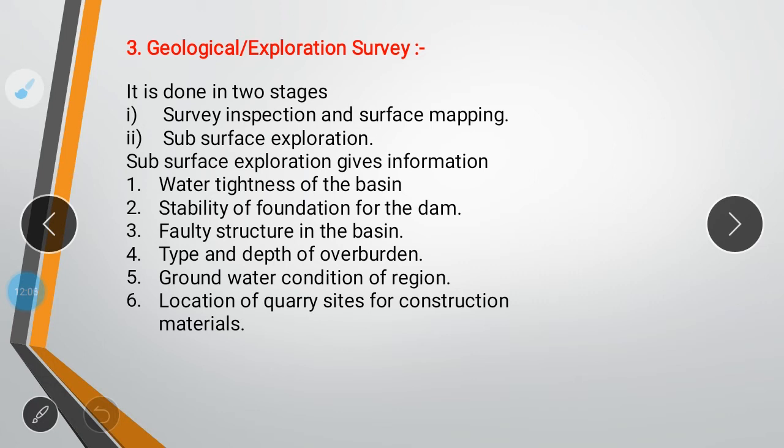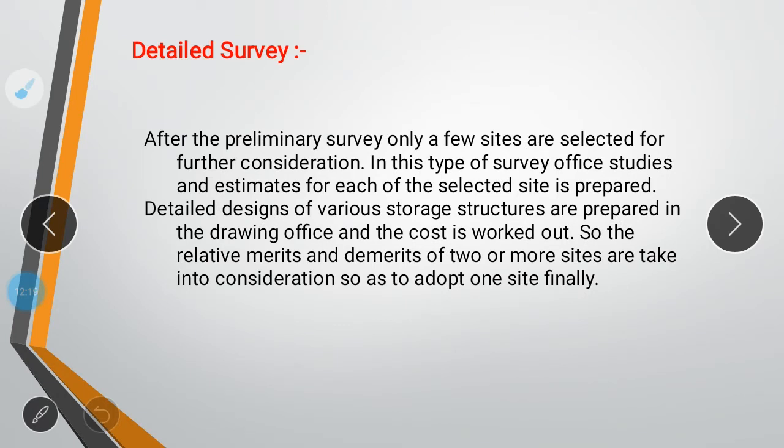Next is location of quarry site and construction material. You have to also mention and think about which area you are going to construct in, and what the quarry site and its location are, in the geological and exploration survey. Next one is detailed survey. In detailed survey, what you have thought in the recognition survey and preliminary survey is put onto paper, and the design criteria and the estimation are done. So these are the three surveys which we consider while doing any irrigation project.